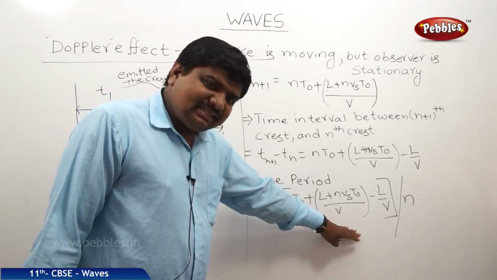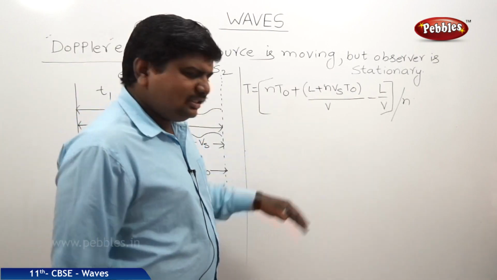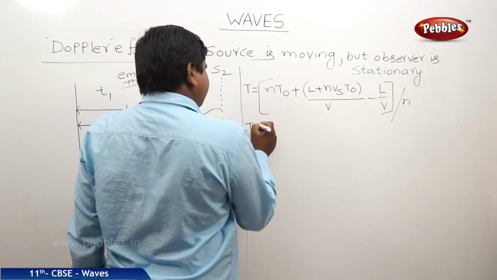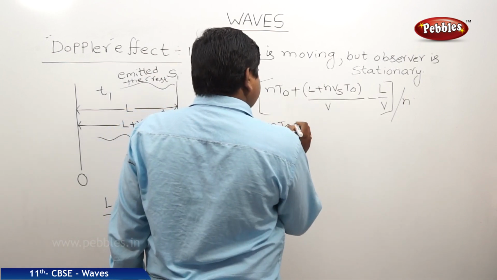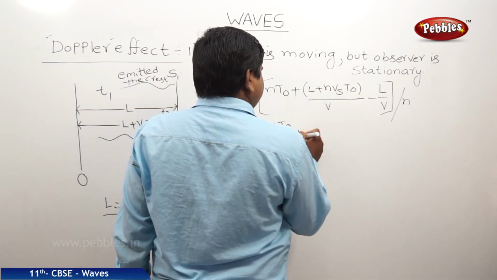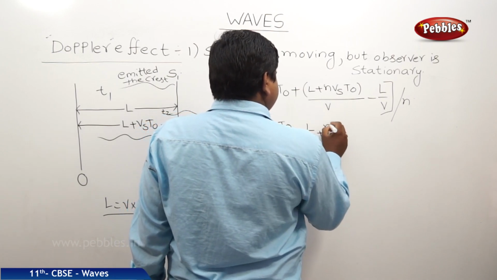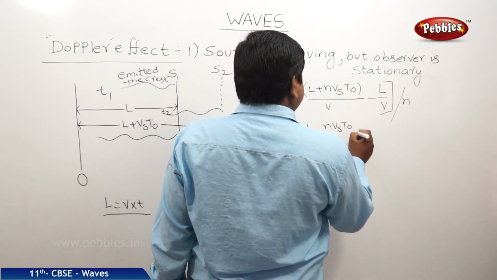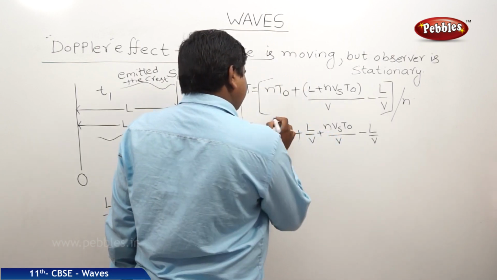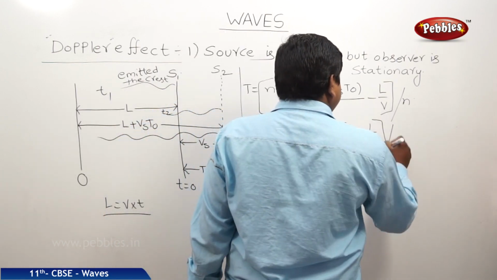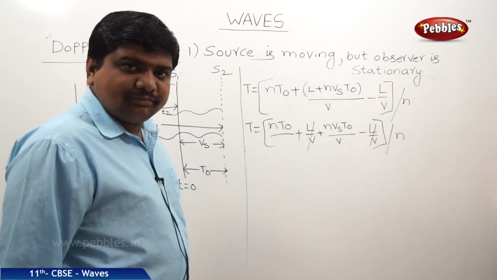Now we are solving this equation to find the change in apparent frequency. I am simply simplifying this equation like this: n t naught by n plus L by V plus n Vs t naught by V minus L by V, whole divided by n. Plus L by V and minus L by V get cancelled.